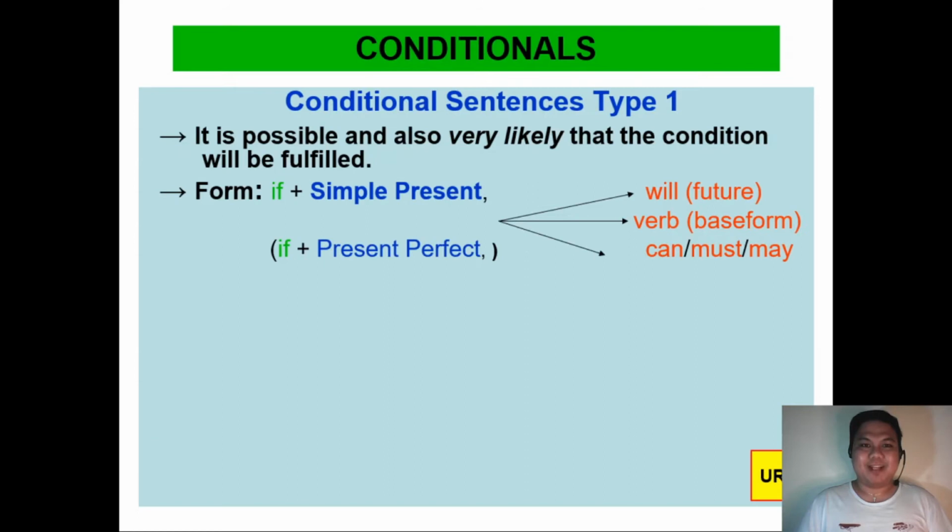The second rule in conditional sentence is the type 1. It is possible and also very likely that the condition will be fulfilled. The form must be if plus simple present or if plus present perfect, plus will for the future tense plus verb in the base form of its tense.